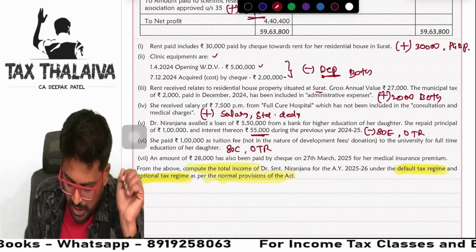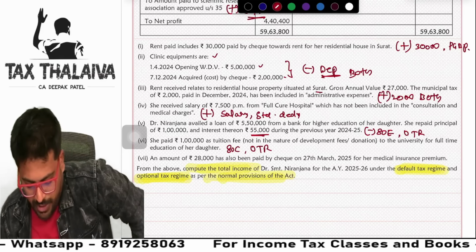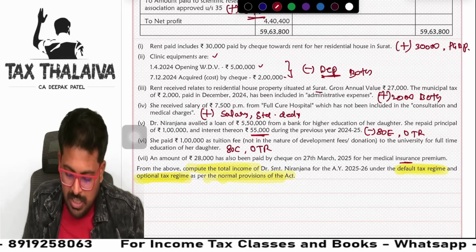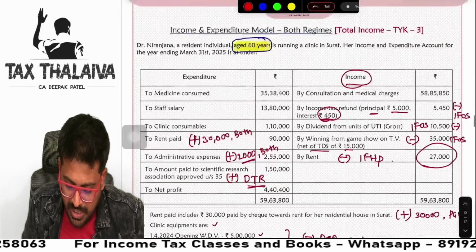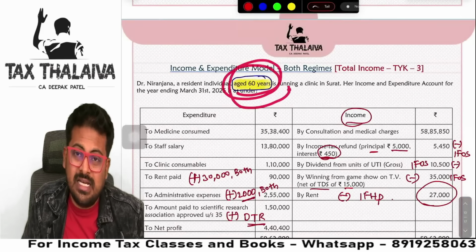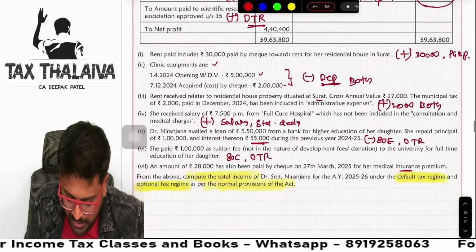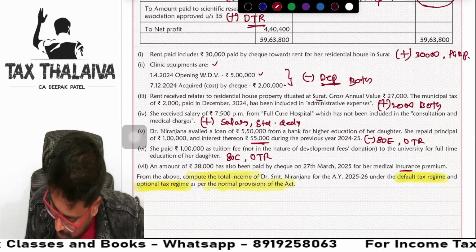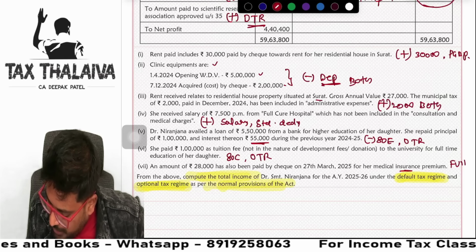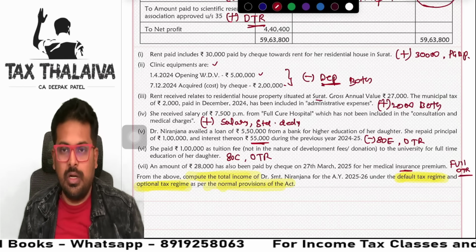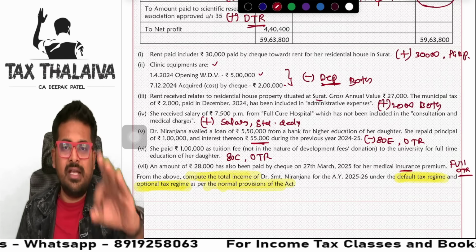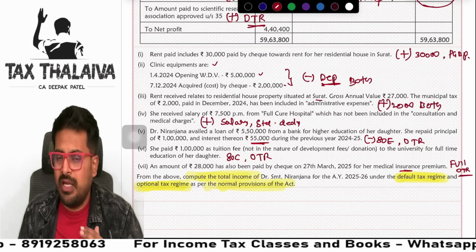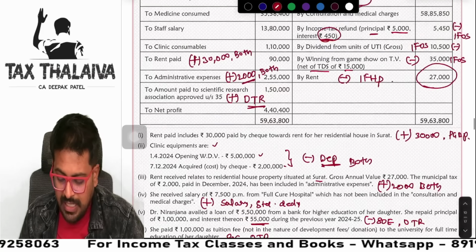Amount 28,000 has also been paid by check on 27th March for medical insurance. Guys, first we need to check senior citizen. Yes, 60 years, senior citizen matters a lot. 28,000 is well within the 50,000 limit. So I will give it in full under the optional tax regime only. Nothing under the default tax regime. Correct? So I have given all the adjustments. One hint I have given.